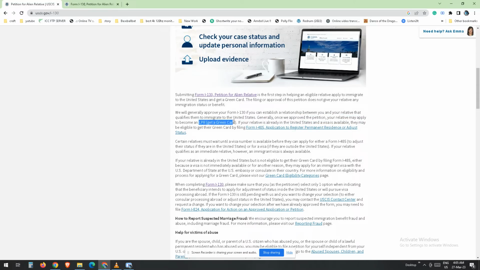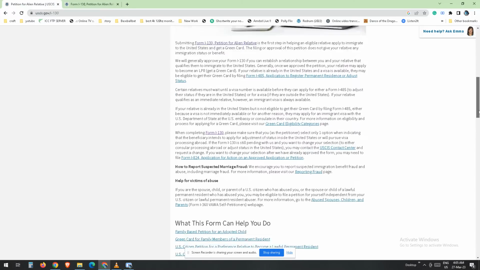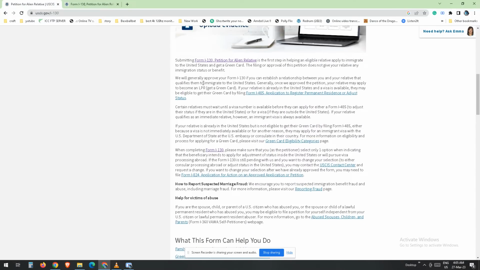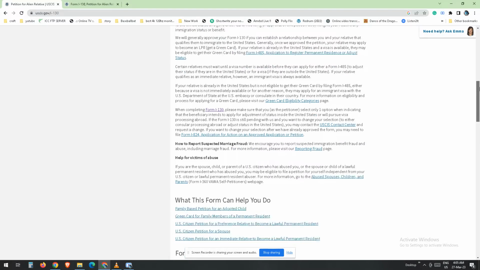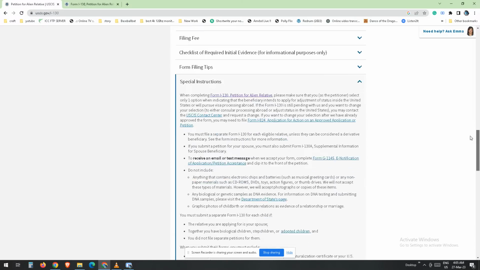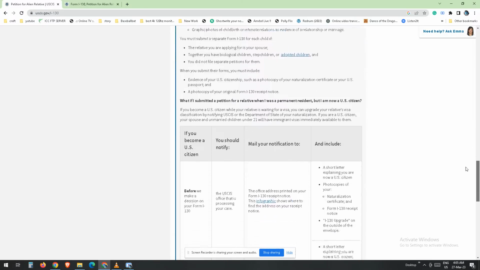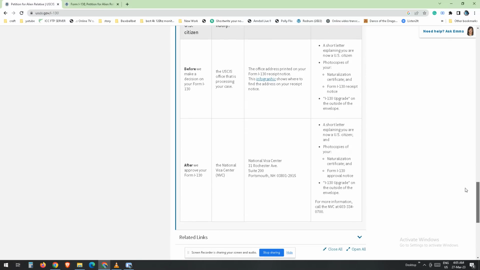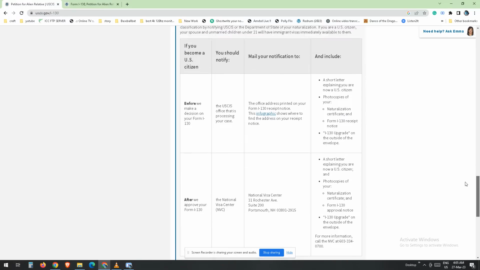Who can file Form I-130? As mentioned earlier, a U.S. citizen or an LPR can file Form I-130 to petition for their spouse, parent, child, or sibling. However, the eligibility requirements differ for each category of beneficiary. Spouses. A U.S. citizen can petition for their spouse using Form I-130, and there is no limit to the number of spousal petitions that can be filed.